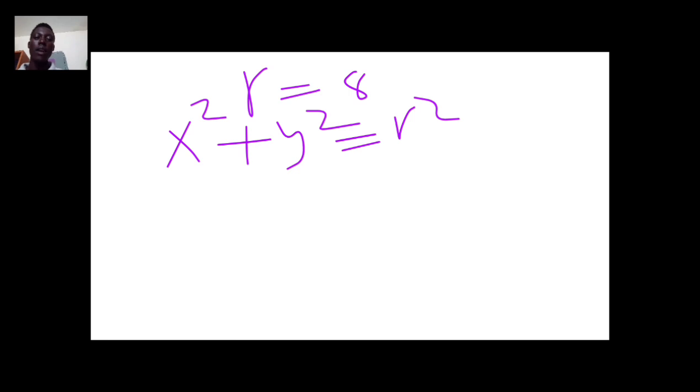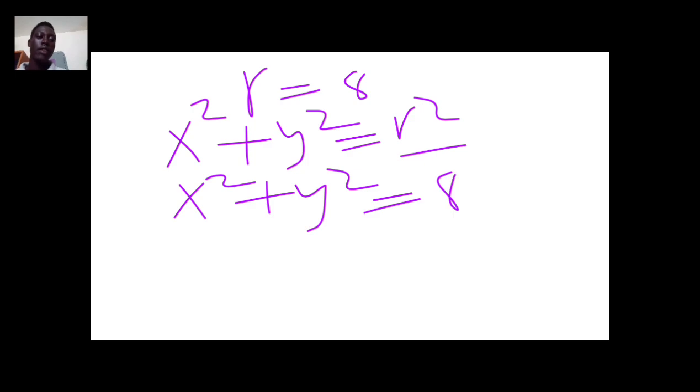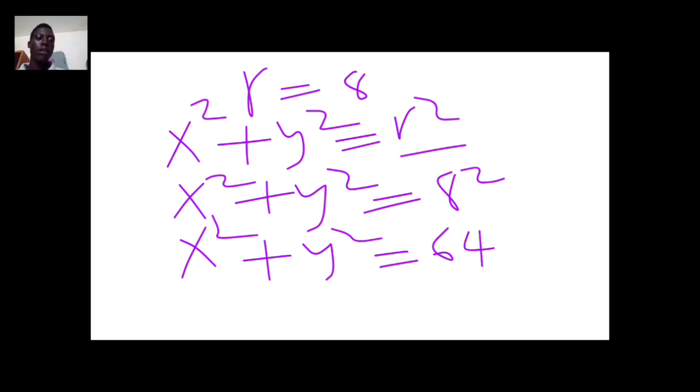Now since r is given, replace r with 8, so x squared plus y squared is equal to 8 squared. Therefore we have the final equation as x squared plus y squared is equal to 8 squared, which is 64. So this is the equation.